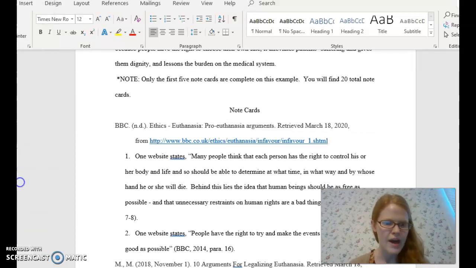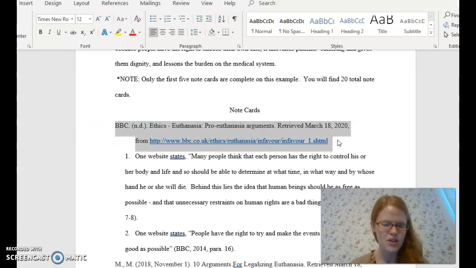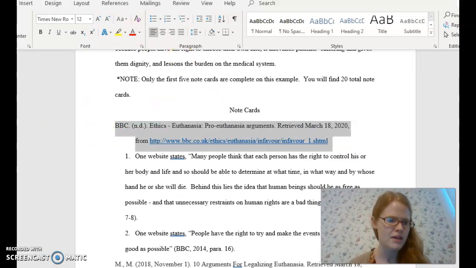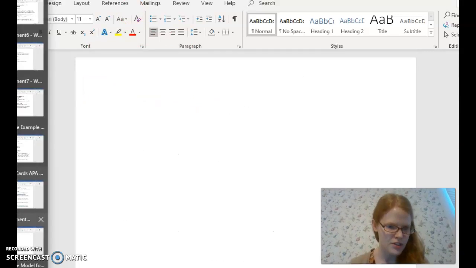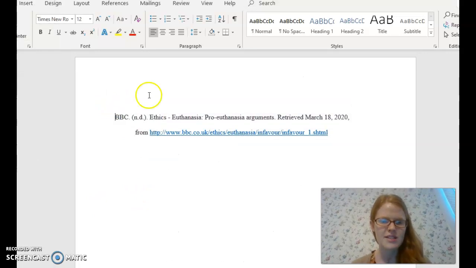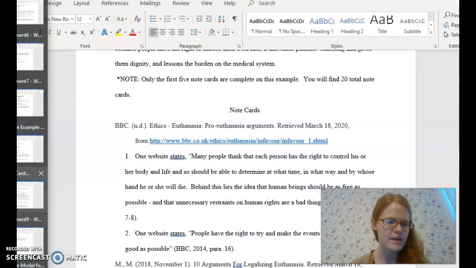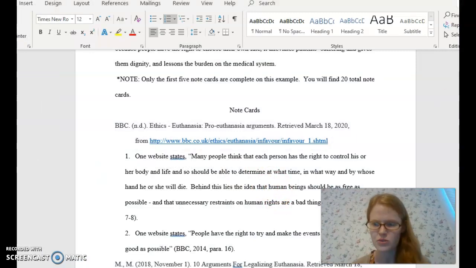Say you use something from this source, this is the note card assignment example. What you're going to do is simply copy and paste this into what is going to be the last page in your document. You'll title it references, and you're only including the actual sources that you use in your paper.